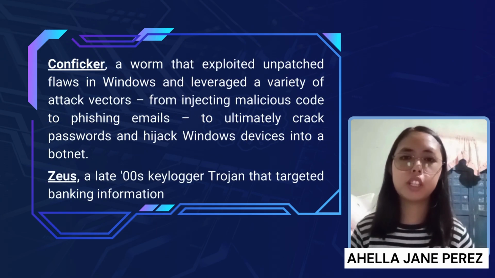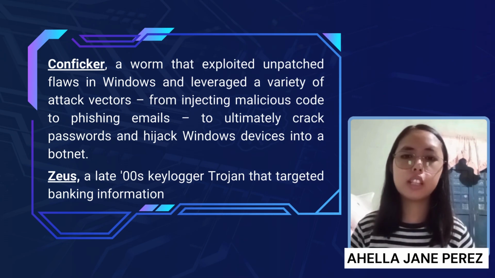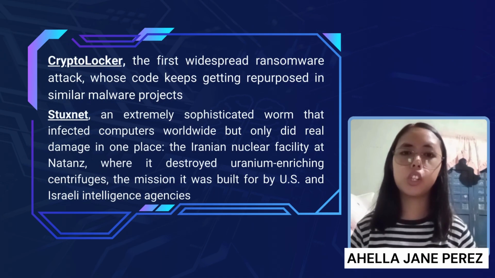Conficker, a worm that exploited unpatched flaws in Windows and leveraged a variety of attack vectors, from injecting malicious code to phishing emails, to ultimately crack passwords and hijack Windows devices into a botnet. Zeus, a late-2000s keylogging Trojan that targeted banking information. CryptoLocker, the first widespread ransomware attack, whose code keeps getting repurposed in similar malware projects.